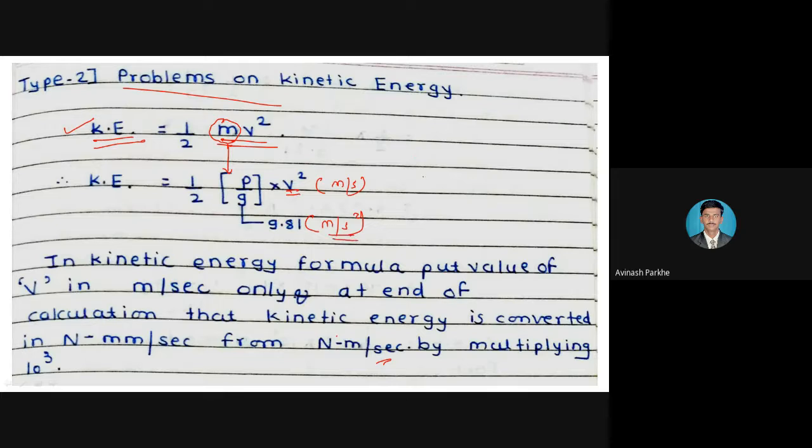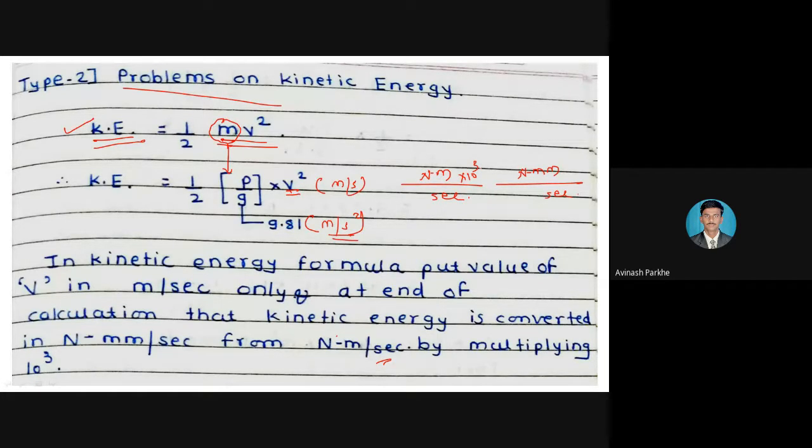Whatever kinetic energy you get will be in Newton meter. By putting the value of V in meter per second and g in meter per second square, the final answer, that is kinetic energy, will be in Newton meter. But what is our requirement? Our value should be in Newton mm. So what we have to do is multiply by 10 raised to 3. Whatever value you get in Newton meter, for the conversion to Newton mm, we have to multiply by 10 raised to 3.